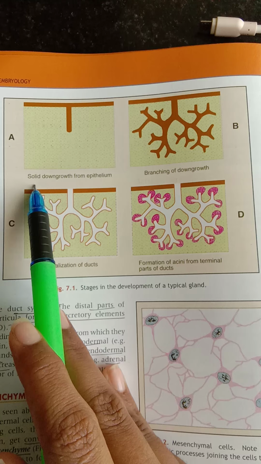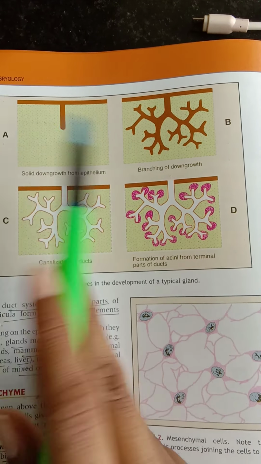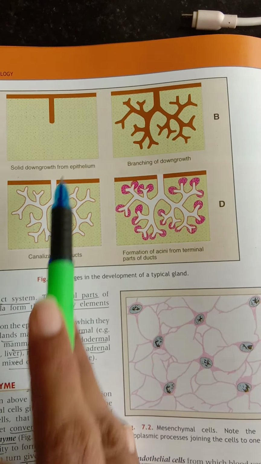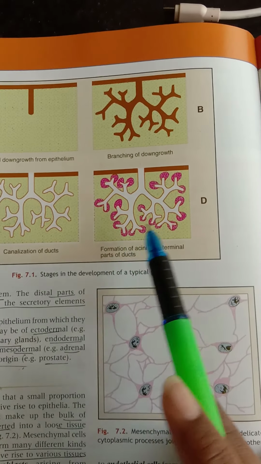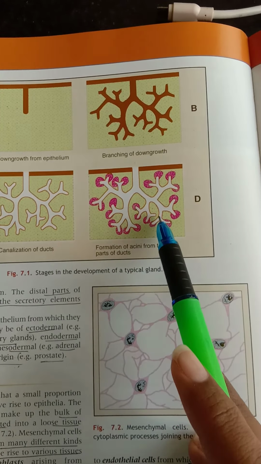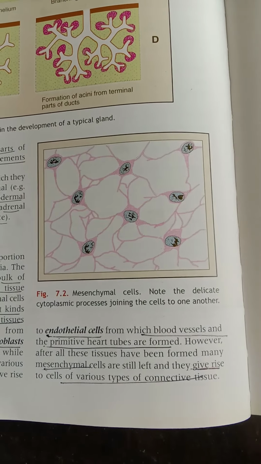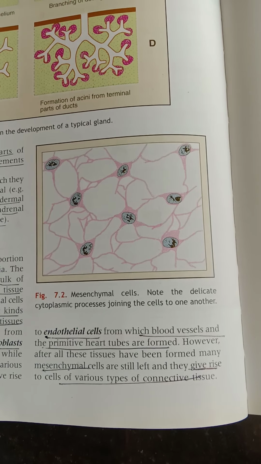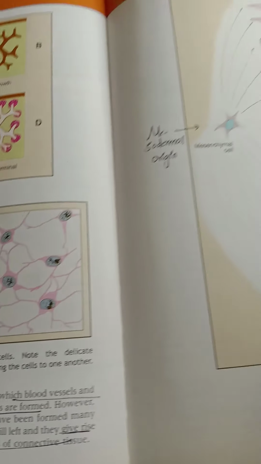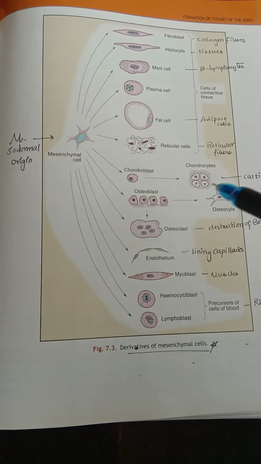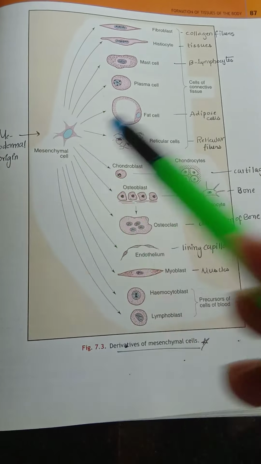Here the first one you can see is a solid downgrowth from the epithelium. This is about a typical gland. You can see the branching of the gland, the canalization of the gland, and the formation of acini, which form the secretory elements and drain into the duct. You can see the mesenchymal cells with delicate cytoplasmic processes joining the cells to one another. And what are the derivations of mesenchymal cells? From the mesoderm, what type of cells? Mesodermal origin gives rise to mesenchymal cells.